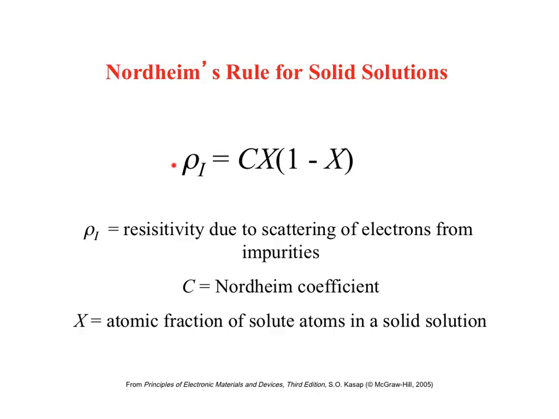Here we have the resistivity due to scattering of electrons from the impurities equals a constant known as the Nordheim coefficient times the atomic fraction x times 1 minus x. When the atomic fraction is very small, we can ignore this 1 minus x, making the resistivity due to impurities simply a constant times the atomic fraction. When x is close to 1, 1 minus x becomes the atomic fraction of the impurity, and so we have the resistivity due to scattering of the impurities is again a constant times the atomic fraction of impurities. In the middle region, when x is around a half, we indeed get the inverted parabola as we hoped.